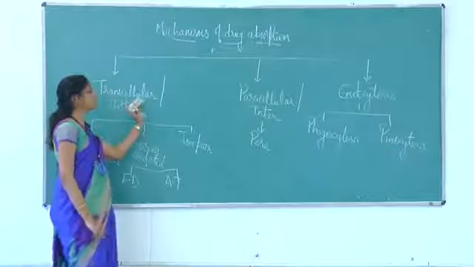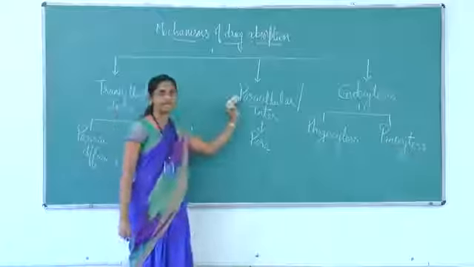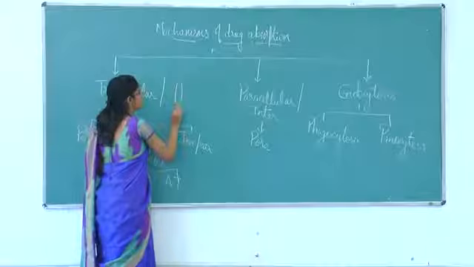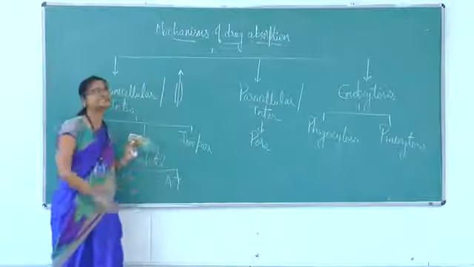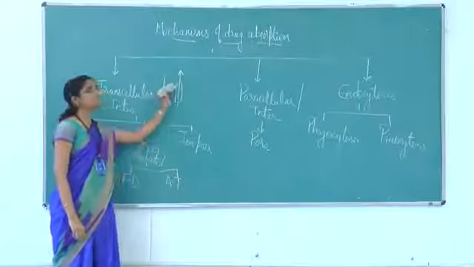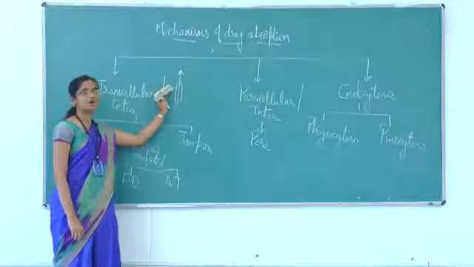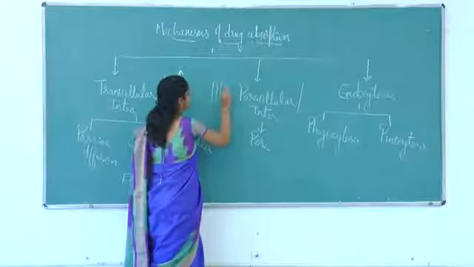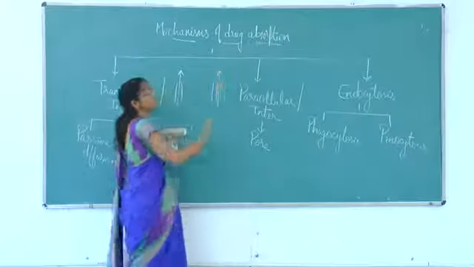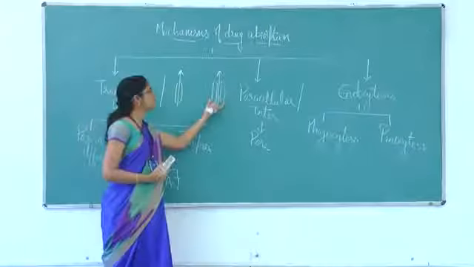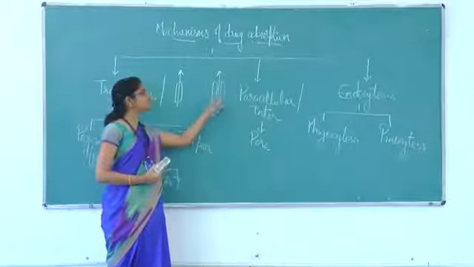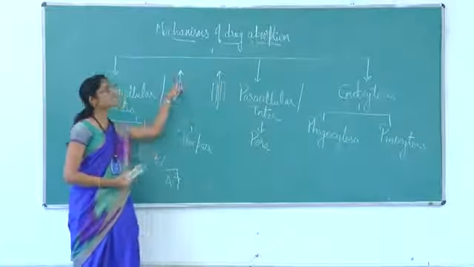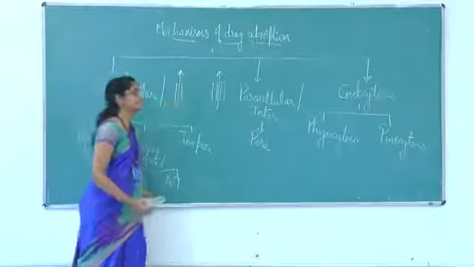The major difference between transcellular and paracellular is, in case of transcellular, the movement of drugs occurs across the cell membrane, that is, through the cells. And whenever the movement of the drug occurs in between two cells, we call it paracellular.